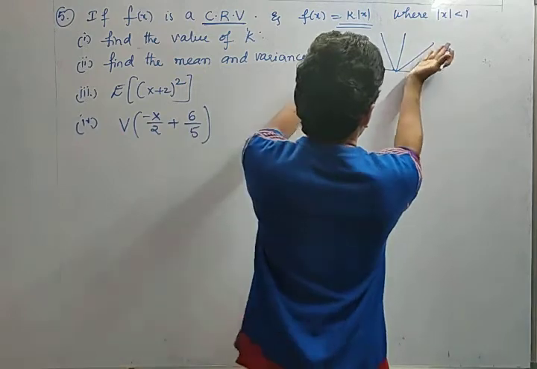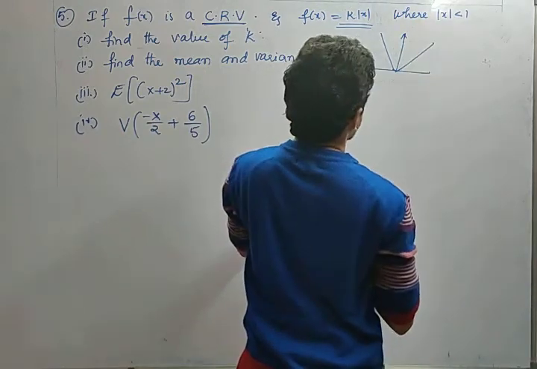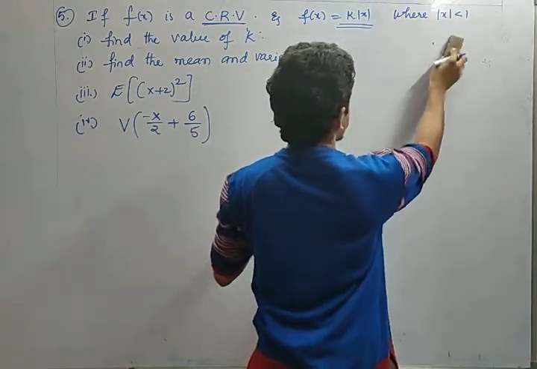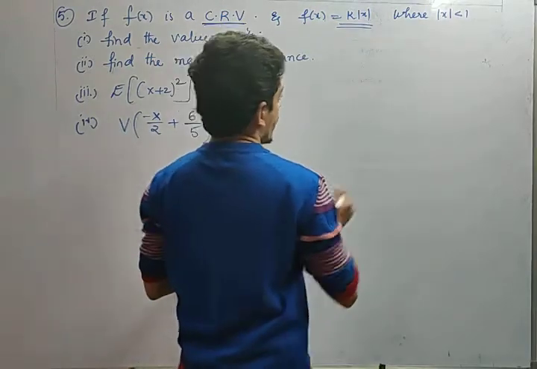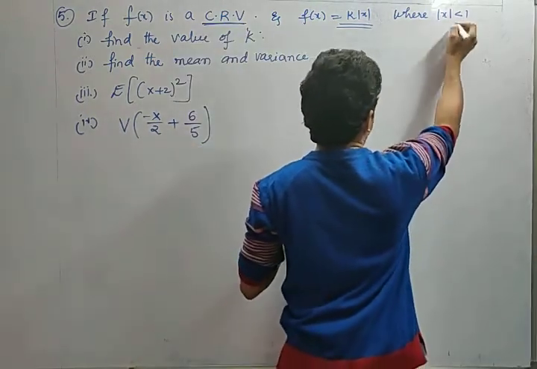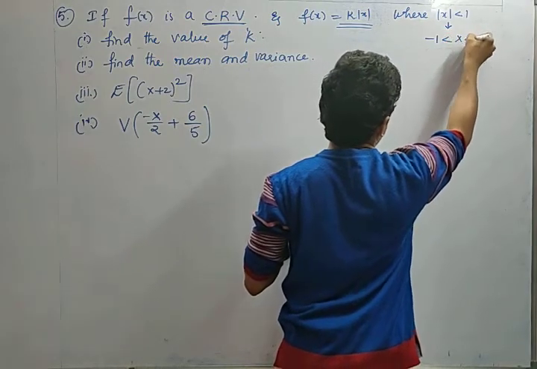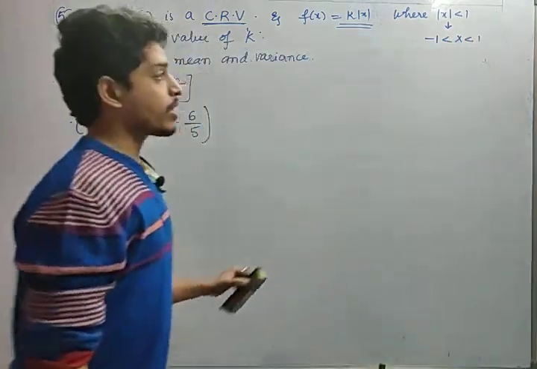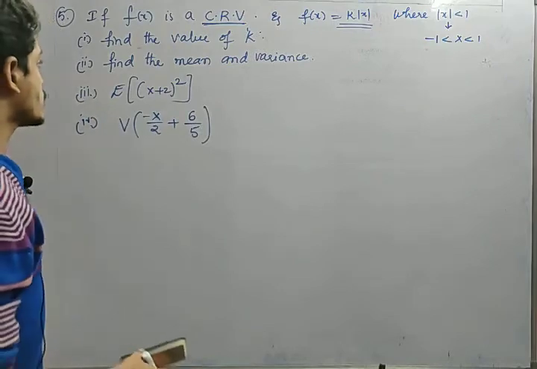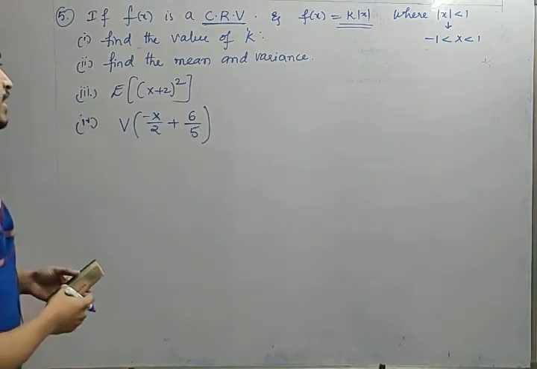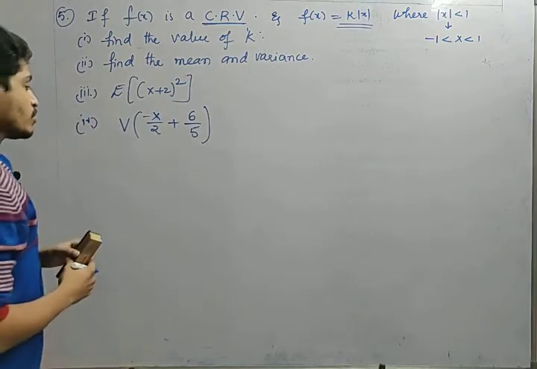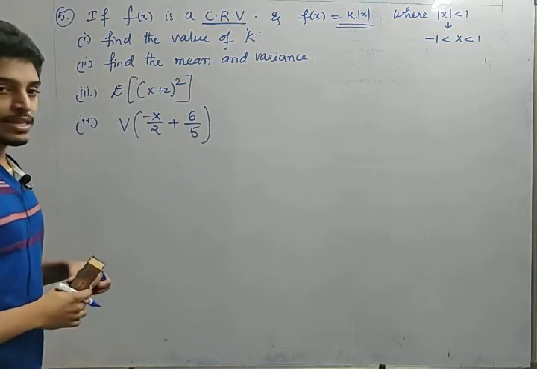It is symmetrical to the y-axis. Modulus function is always an even function. Where modulus x is less than 1, in the sense he is giving the limits as minus 1 less than x less than 1. So what are the limits here? Minus 1 to 1. So find the value of k, find the mean and variance, find expectation of x plus 2 whole square and variance of minus x by 2 plus 6 by 5.